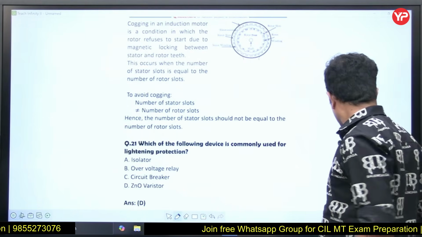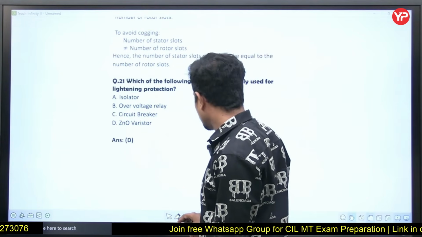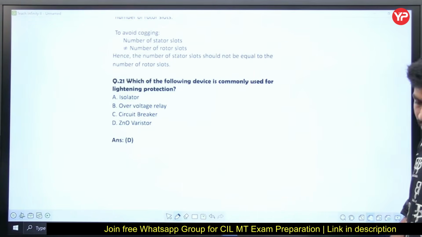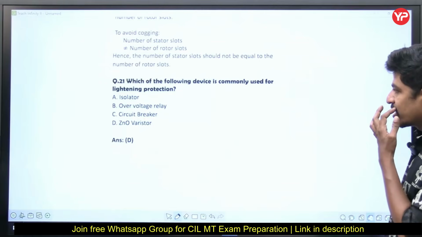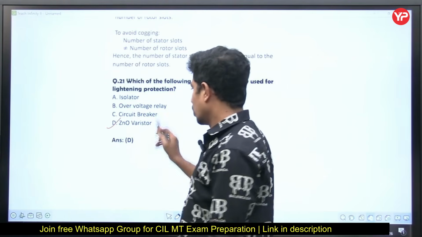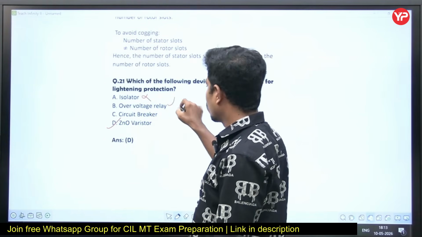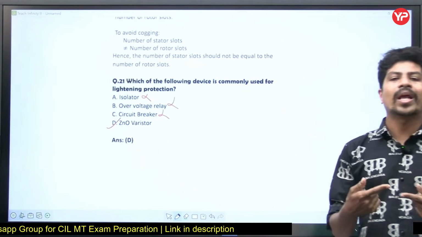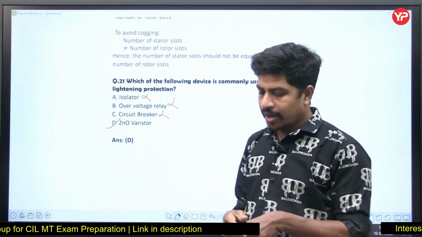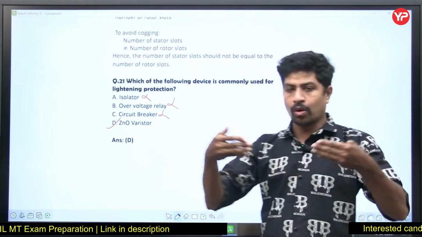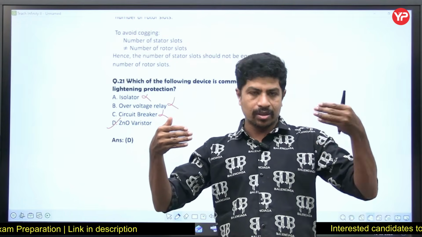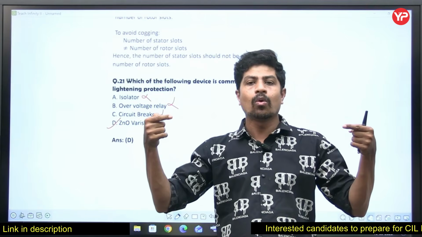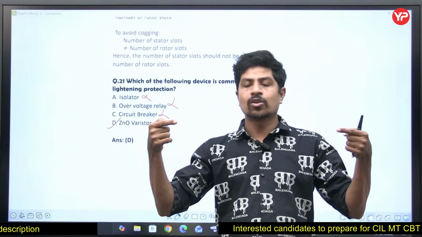Next, which of the following is commonly used for lightning protection? Actually we use a lightning arrestor, which is made up of zinc oxide varistor. It is not an isolator, it is not an over voltage relay, it is not a circuit breaker. An isolator works under no load and provides more gap between two things. A circuit breaker provides a very small gap between two points, whereas an isolator will provide more gap. That's why isolator is not the answer.